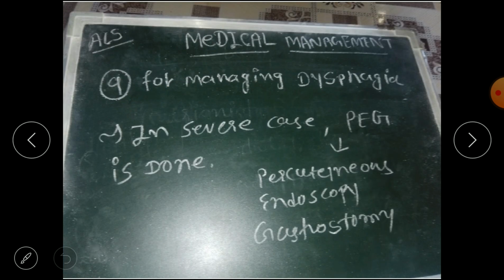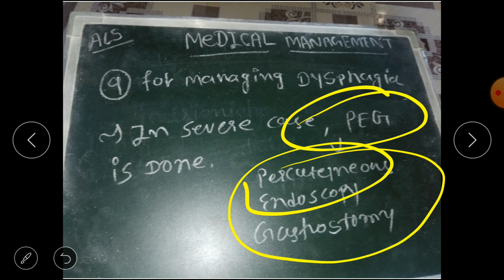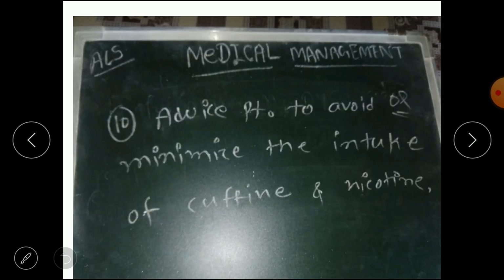Next, in severe dysphagia, PEG is done. What is PEG? The percutaneous endoscopic gastrostomy. It is a procedure through which food is provided to the patient. So this is about managing dysphagia in the severe case.